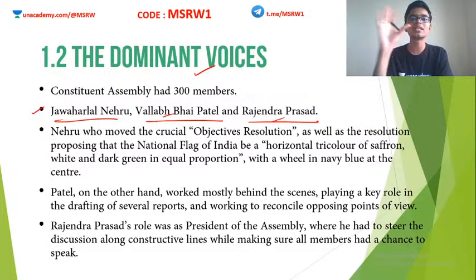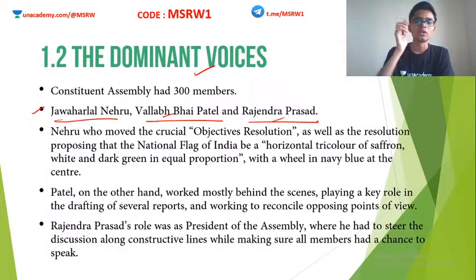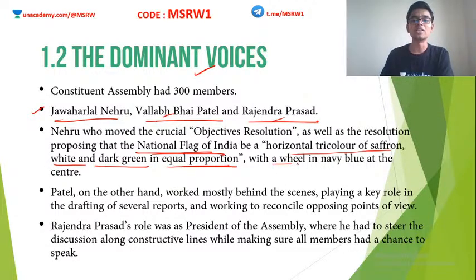All these objectives were framed by Jawaharlal Nehru, in the very famous, very historic Objectives Resolution. Also, Nehru proposed the national flag of India to be a horizontal tricolor of saffron, white and dark green in equal proportion with a wheel in navy blue at the center. So Nehru's main contributions to the Constituent Assembly were the Objectives Resolution and the Indian national flag.